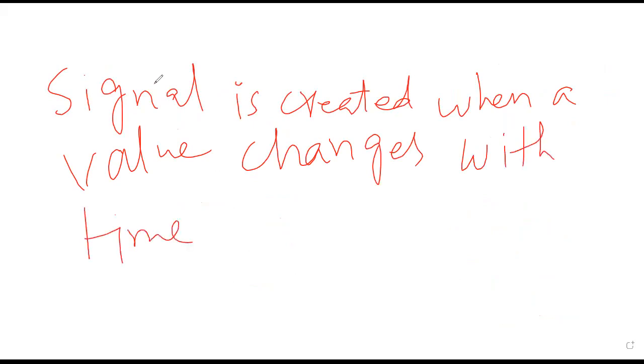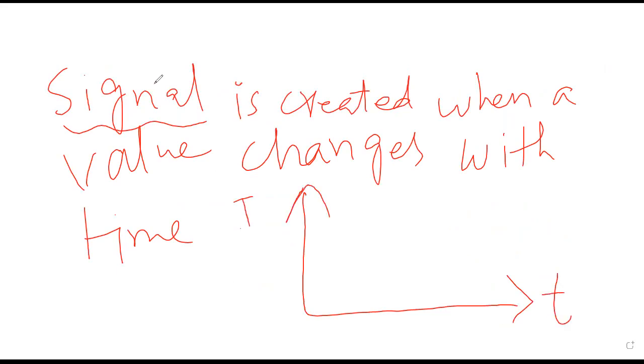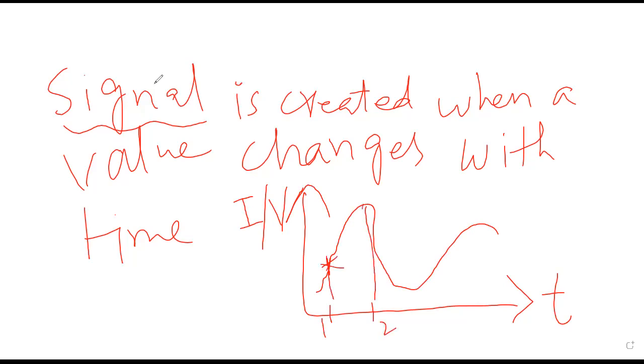This is the definition of a signal. In my graph, the horizontal axis is time, and the vertical axis is something like current or voltage. It will vary from point to point. For example, this is my 1 second, this is my 2 second. Here the value is 1, and at 2 the value equals 10. So this shows that a signal is created when a value changes with respect to time.